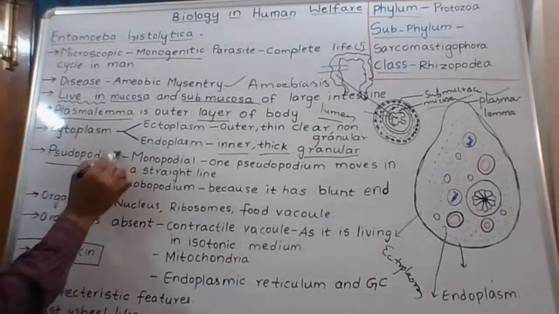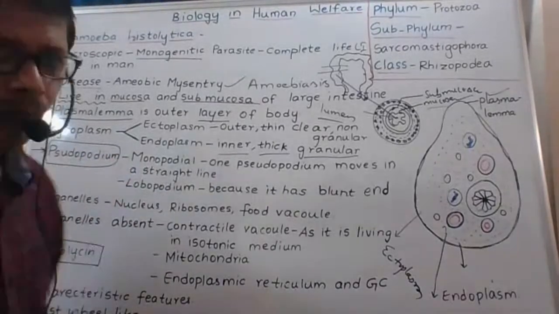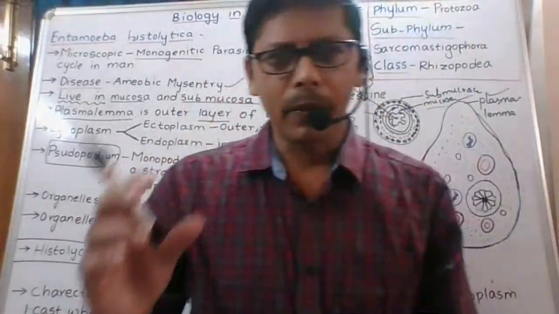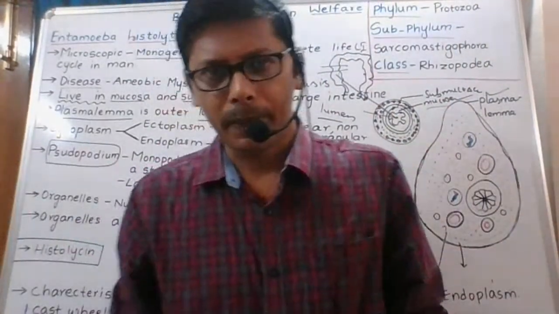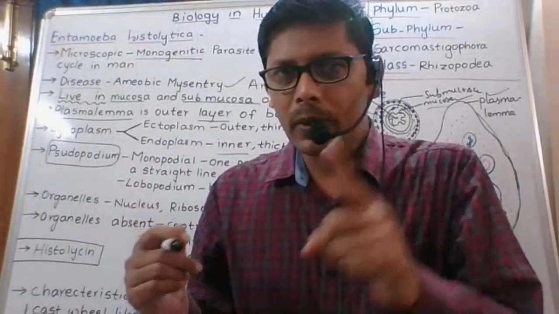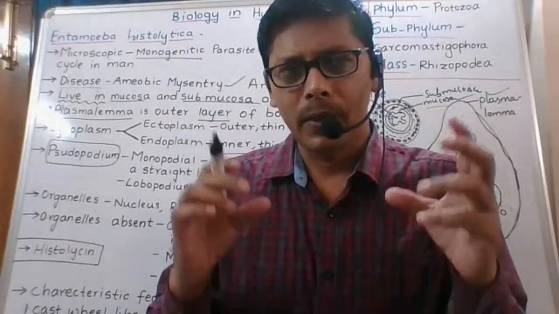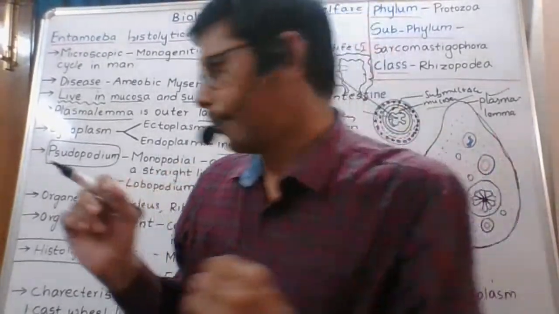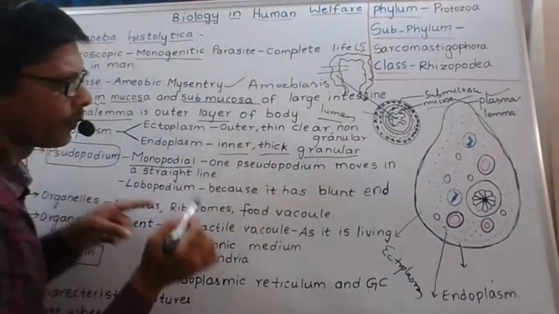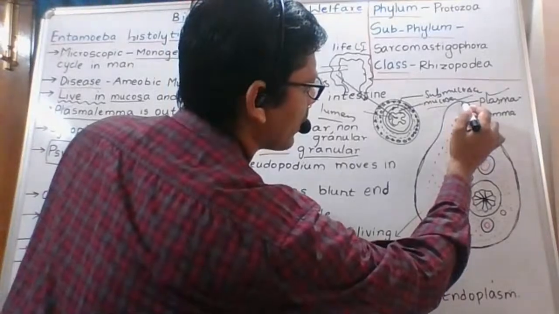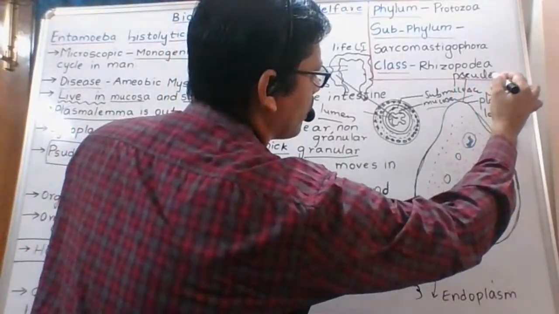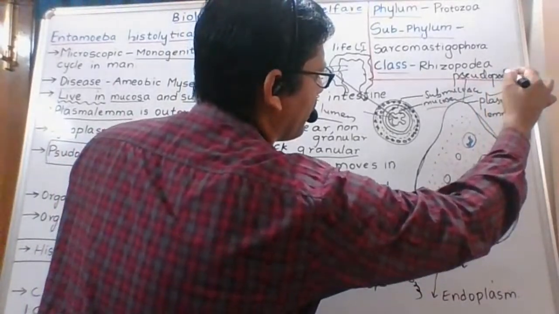Next, let us talk about the pseudopodium of Entamoeba histolytica. If you take amoeba, it has many pseudopodia, it is polypodial. But here only one pseudopodium is present, so a special name is given: the pseudopodium is called monopodial. This is the pseudopodium, this part.